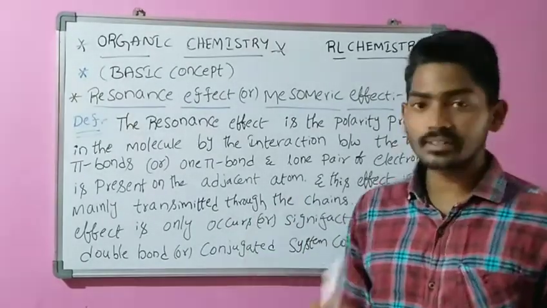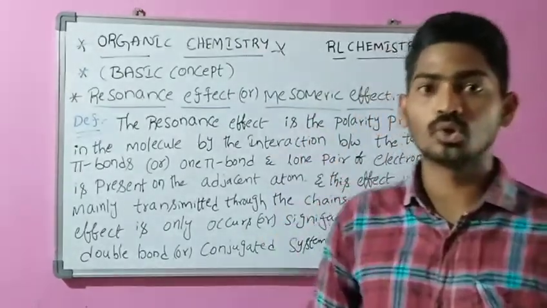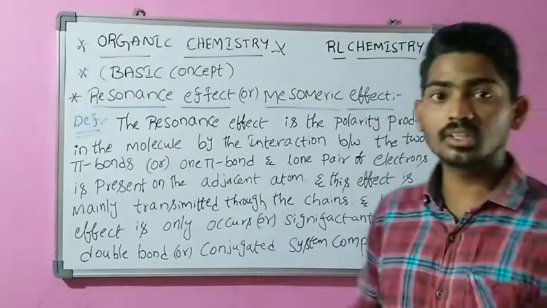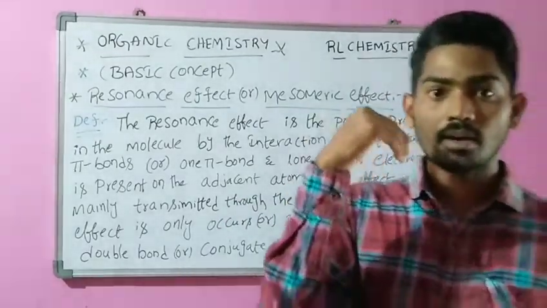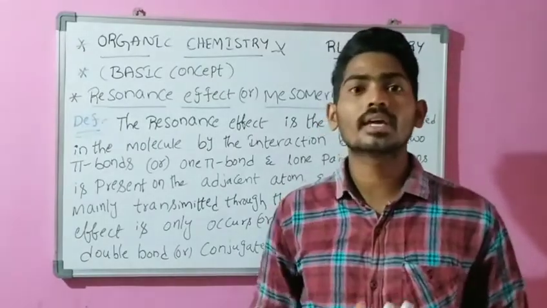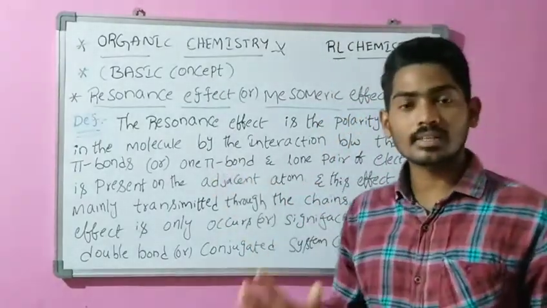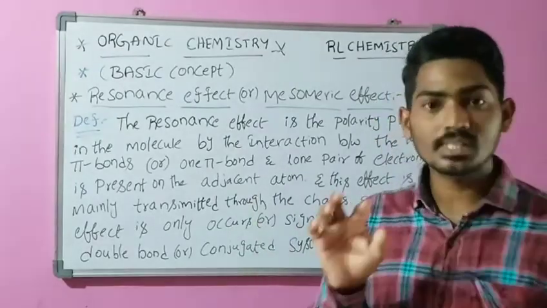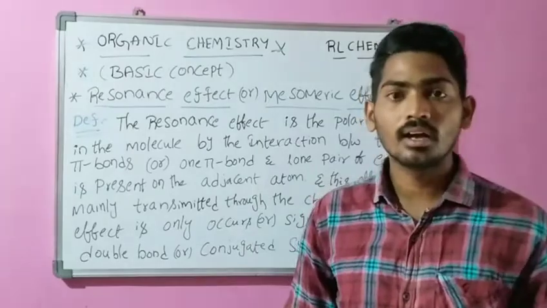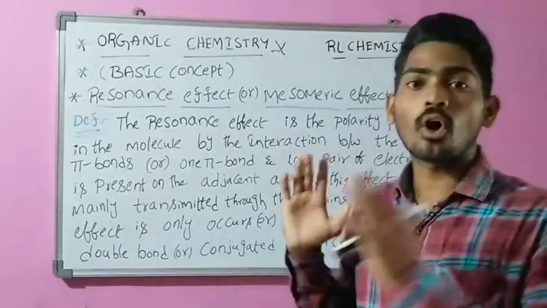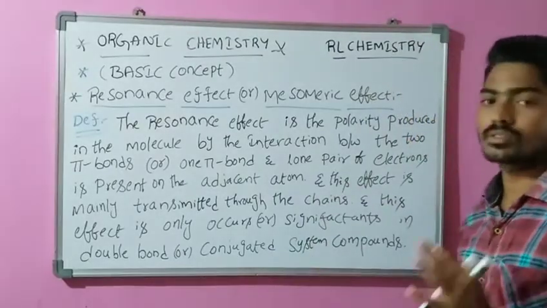Simply, what is the resonance effect? It is the polarity produced in the molecule by the interaction between two pi bonds, or one pi bond and one lone pair present on the adjacent atom. This effect is mainly transmitted through the chains, and mainly occurs in double bond conjugated system compounds.